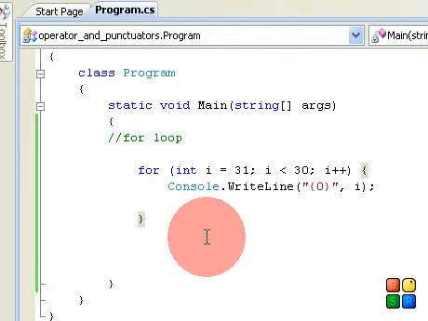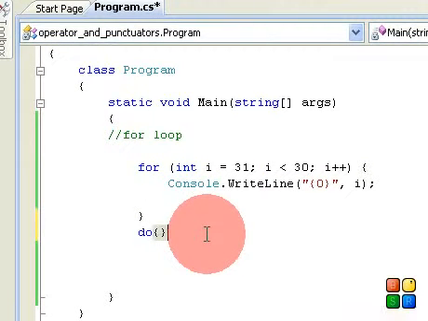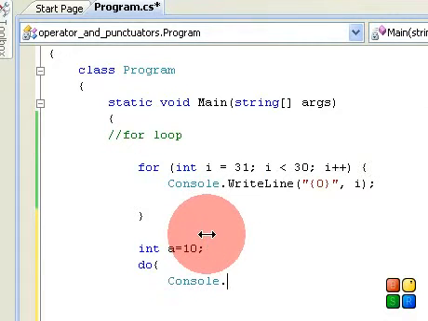But let's see what the do loop does. This is the structure of do and while and the semicolon. Like int a is equal to 10, I say Console.WriteLine and print the i.